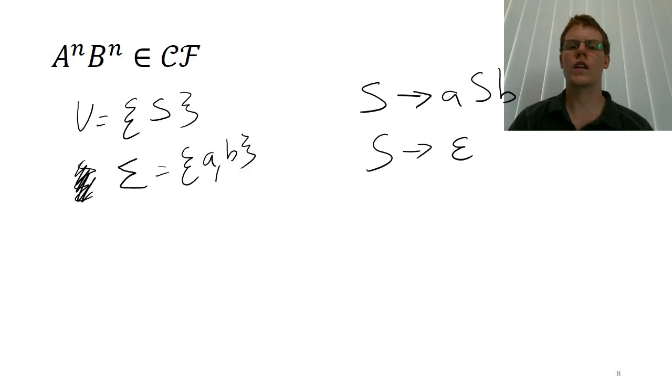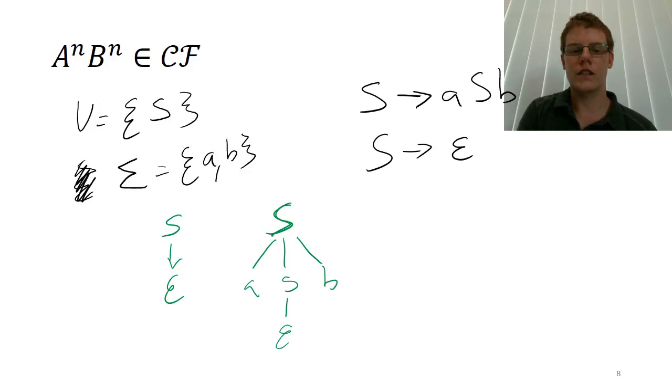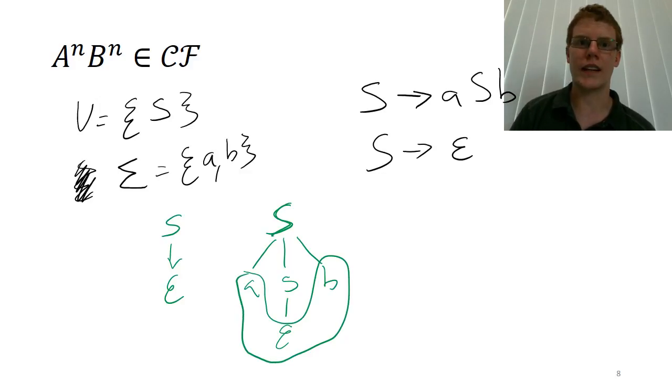Nice and simple. So we can straight away see that we can generate the first element of this language, which is the empty string, just by applying the first rule, the empty string generator. We can generate the string consisting of one A followed by one B pretty easily by applying the first rule, and then applying the second rule. And now we have the string AB. Notice that at the end all of the epsilons disappeared because they are empty strings.